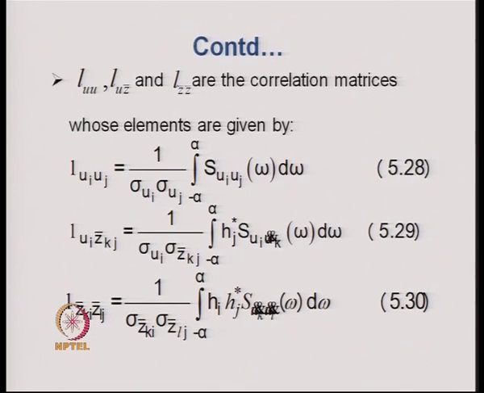Hi is the complex frequency response function for the ith mode, Hj star is the complex conjugate of the frequency response function for the jth mode, and S u double dot k and u double dot l is the cross power spectral density function between the accelerations at the kth support and the lth support.